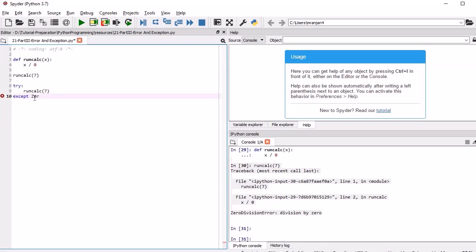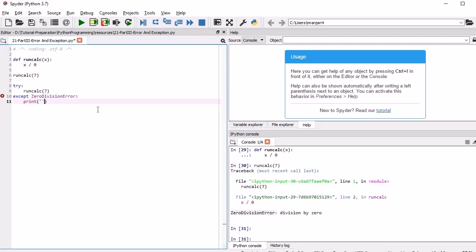Here we can specify that whenever we get this error, ZeroDivisionError, which is a keyword and that's why its color is a little different, we print a graceful message and move further.